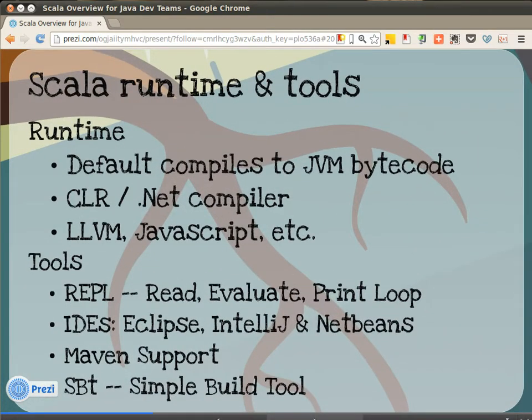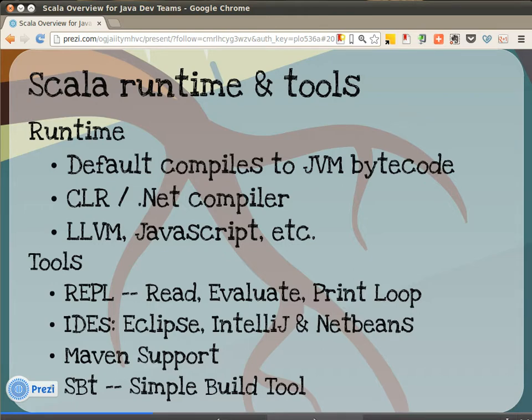So what does the runtime and toolchain look like? By default, Scala compiles down to JVM bytecode, which gives it great interoperability with the Java language. So all those familiar Java libraries you can still use. If you have an application already written in Java, you can start mixing in Scala. So it doesn't force you into an all-or-nothing adoption of a new language. Rather, you can start to apply it in little bits and pieces, enhancing your existing tools.